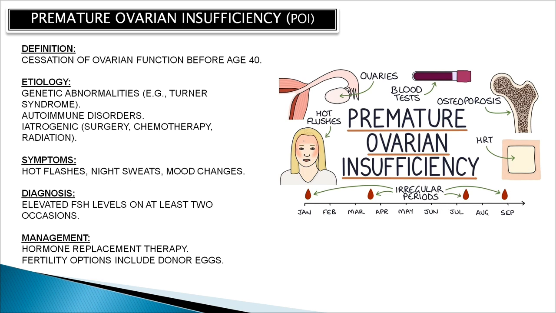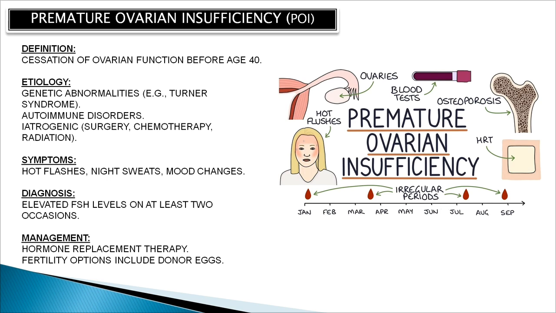Etiology: a genetic abnormality could be there, for example Turner syndrome, or there could be an autoimmune disorder affecting the ovaries, and there could be an iatrogenic cause that affects the ovary, like surgery of the ovary, chemotherapy, or radiation, or maybe radiation of the structures around the ovaries, in turn affecting the ovary and leading to ovarian insufficiency. The symptoms would be hot flashes, night sweats, and mood changes. How will you diagnose it?